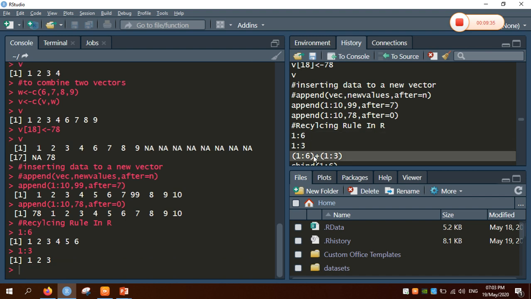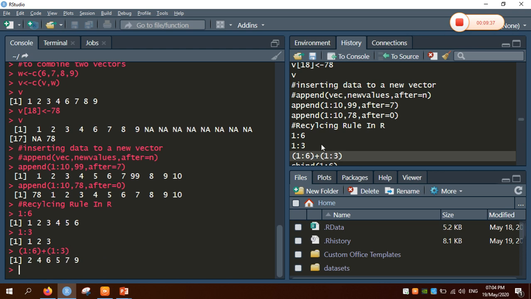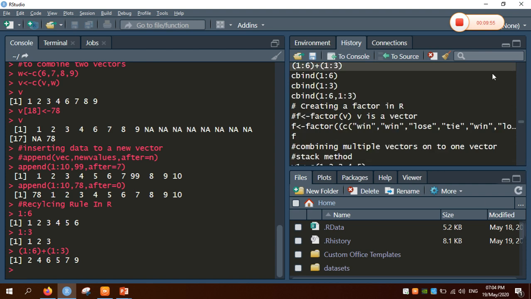It will print the values of 1, 2, 3. Now I will be adding these two lists. The same elements are added, that is 1 plus 1 is 2, 2 plus 2 is 4, 3 plus 3 is 6, and again the cycling process will be repeated. Then 4 plus 1 is 5, 5 plus 2 is 7 and 6 plus 3 is 9. In this way, the recycling rule is applied in R.